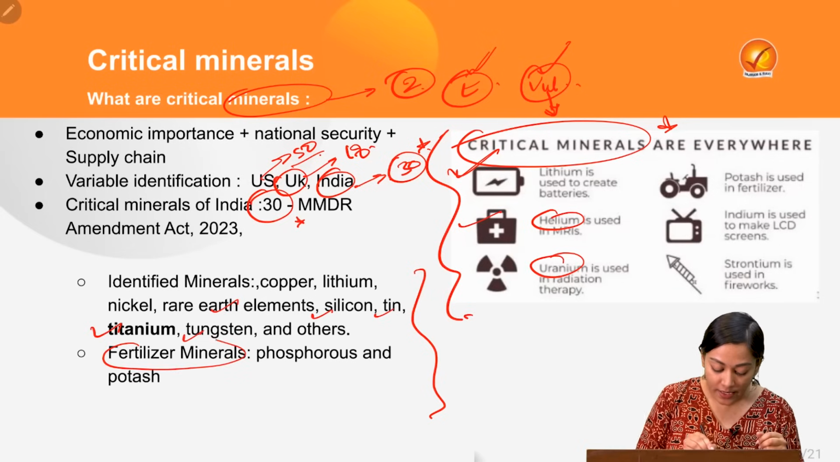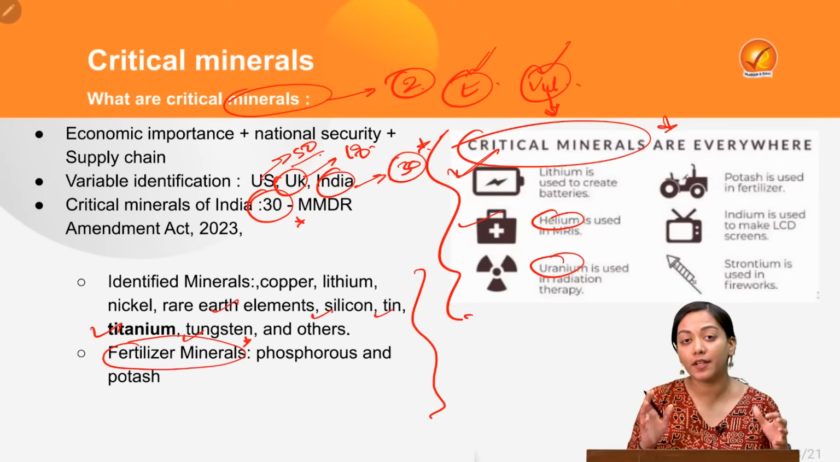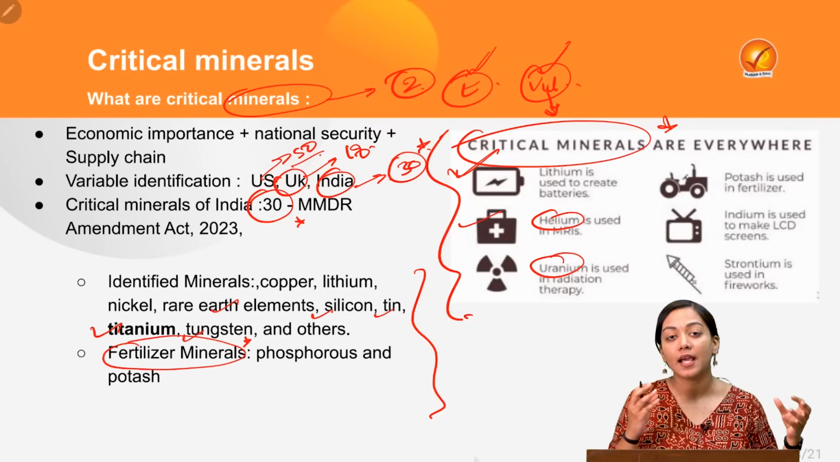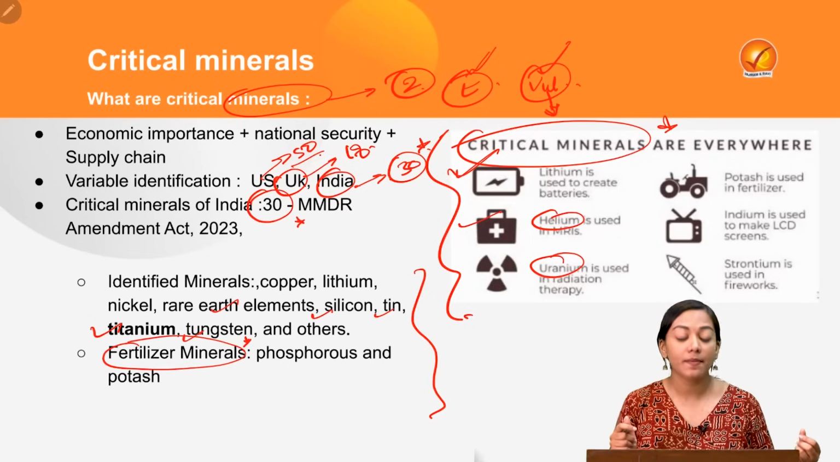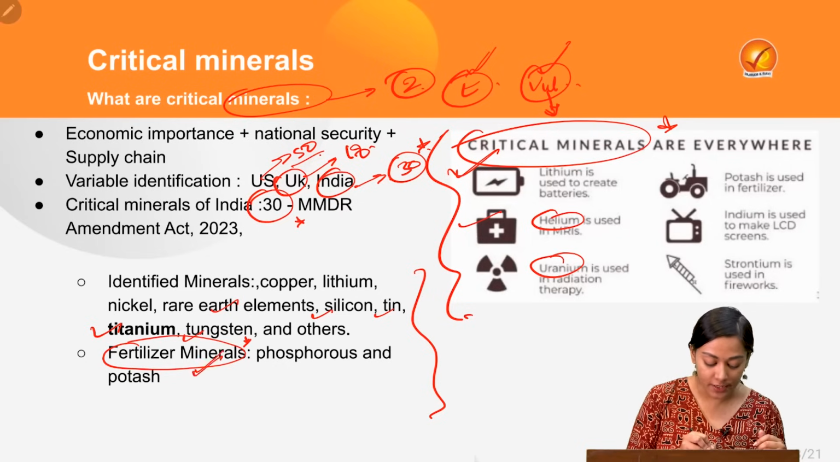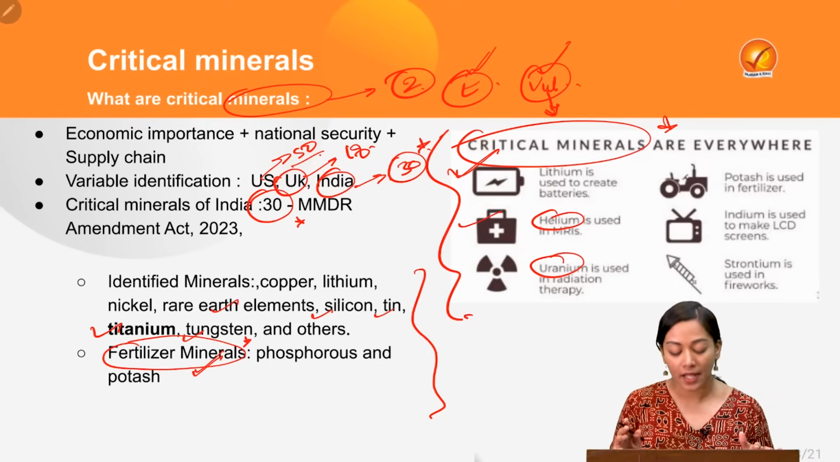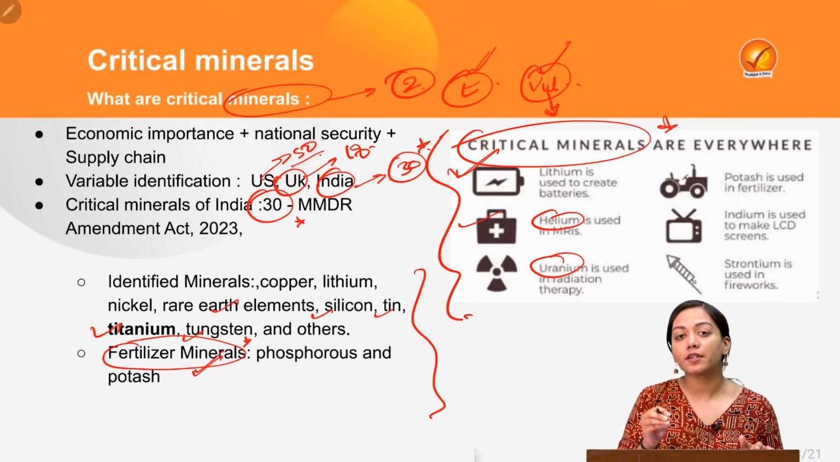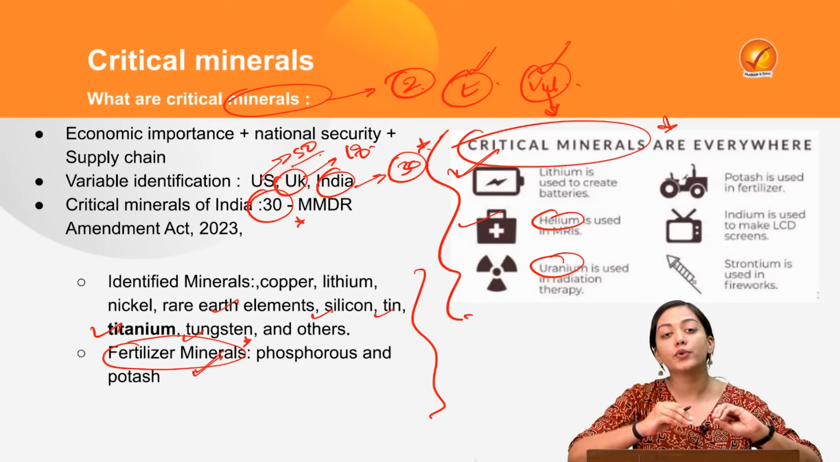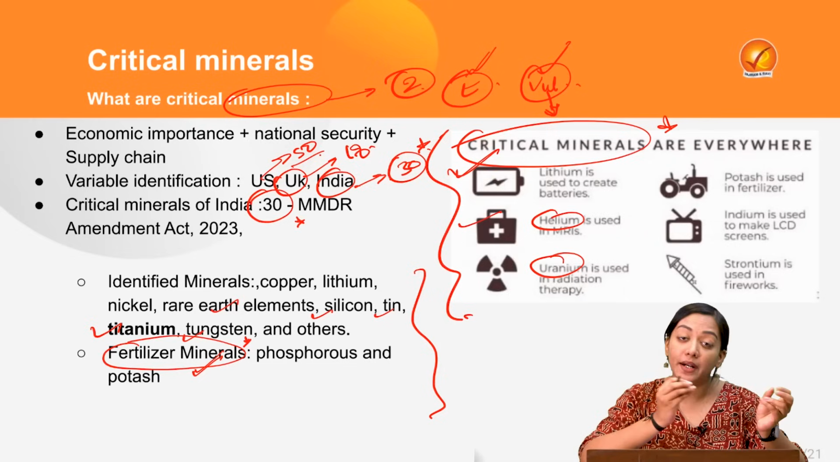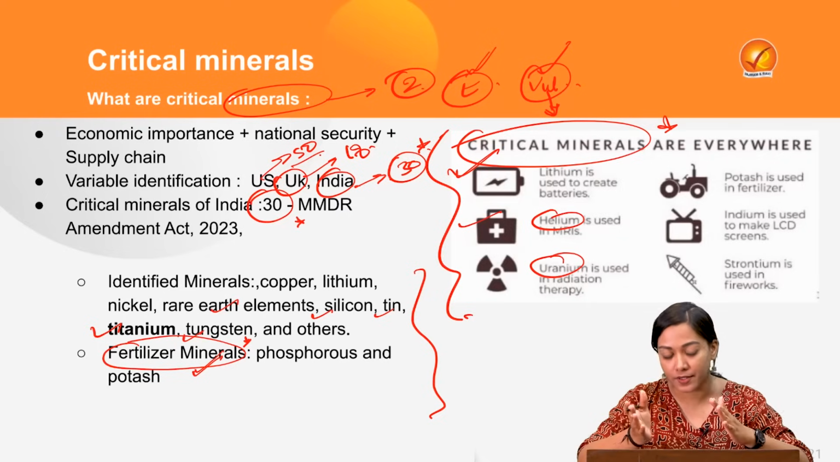And also there are certain minerals very important for agriculture. These are the non-metallic minerals, the minerals which are required in fertilizers. These are potash and phosphorus. So we know that critical minerals are not only the metallic, but they are also the non-metallic minerals. They are not only the abundant minerals, but also the rare earth minerals.